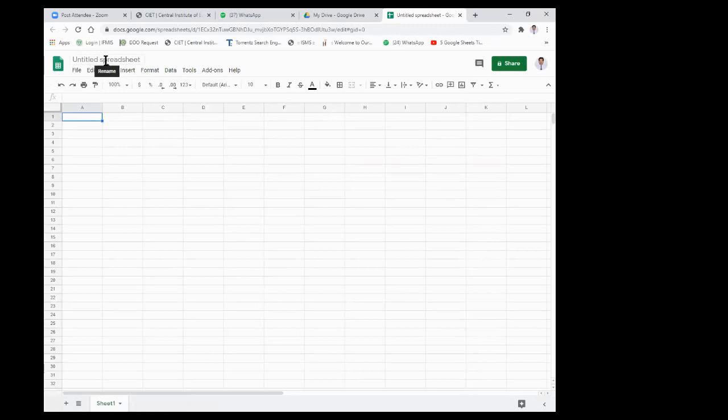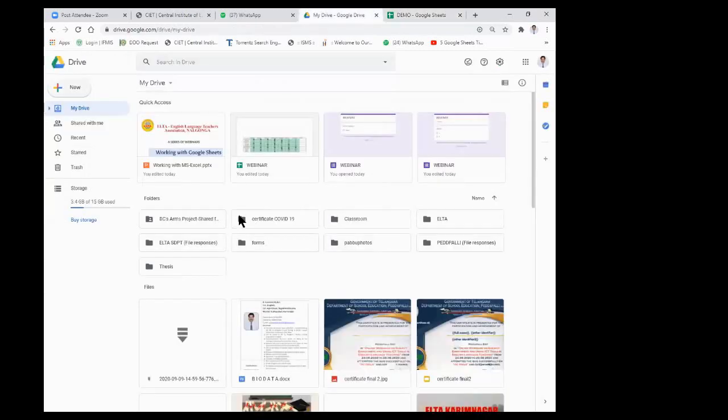Here you see, in the left side topmost corner, it is given as untitled spreadsheet. Let us double click on this one. Then it is selected, and we have to change the title here. For example, let me take this as a demo. By this name it is saved to your drive. That means by this name it is saved in my Google Drive.